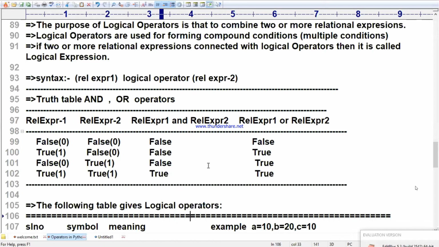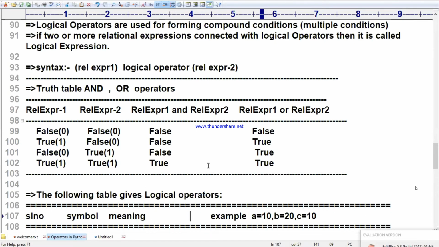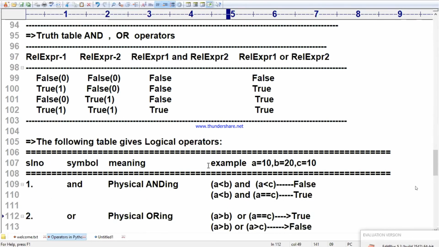Vijay Kumar M. Please, others go on writing. OR operator. What does the OR operator say, ma? OR: left side, right side. Either one. Either means left side, or means right side. If either the left side is true or the right side is true, the result is true.